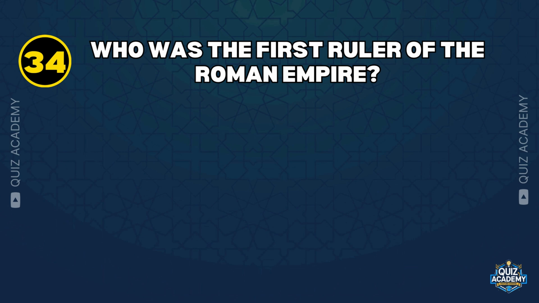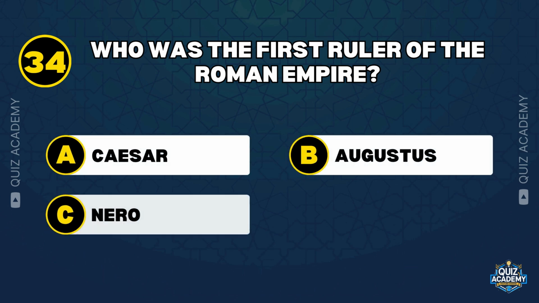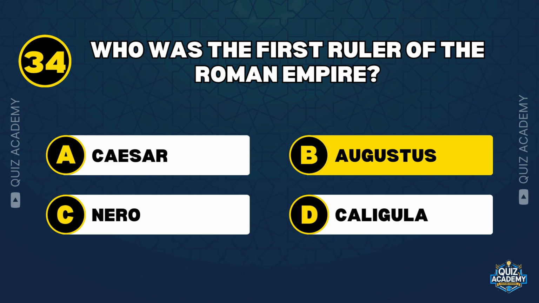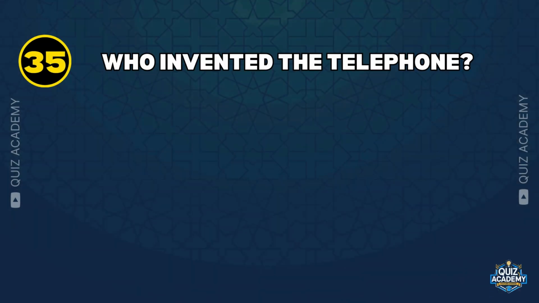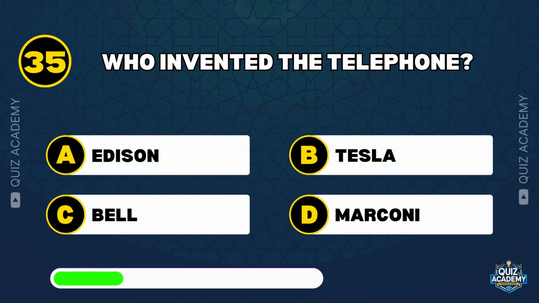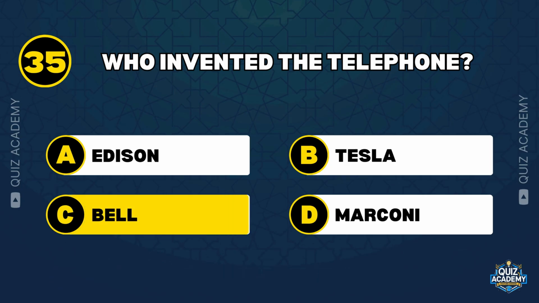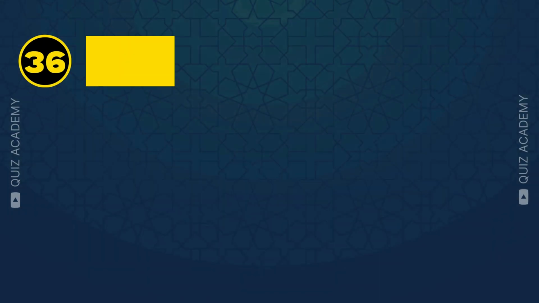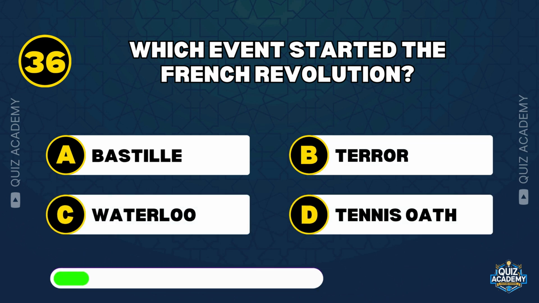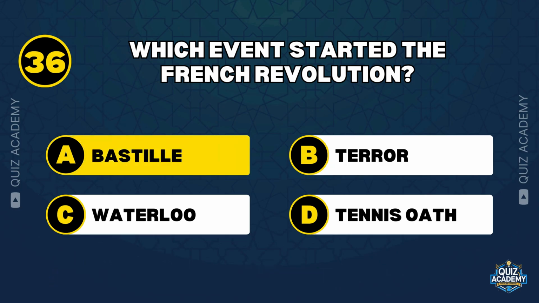Who was the first ruler of the Roman Empire? Augustus. Who invented the telephone? Bell. Which event started the French Revolution? Bastille.